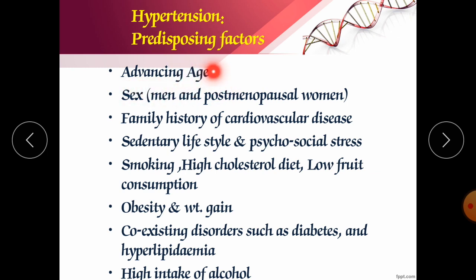Advancing age: the people who are above 60 years are more prone to this disease. Next, sex: men and postmenopausal women. Here in case of sex, very surprisingly, the results obtained from the survey show that it affects mostly men. Out of 4 cases, only 1 case is female, 3 cases are male.